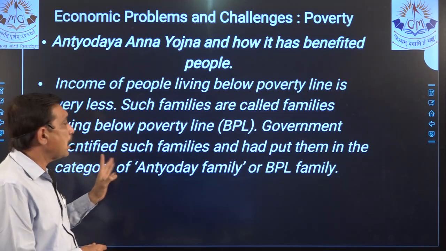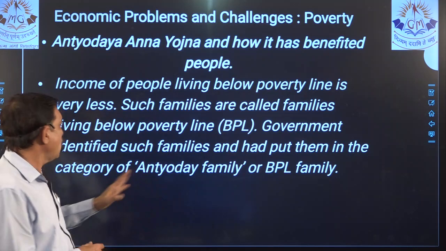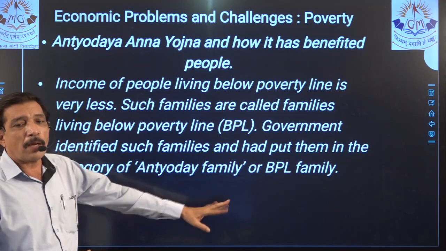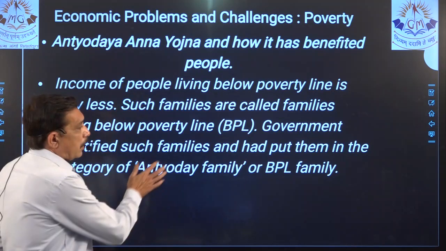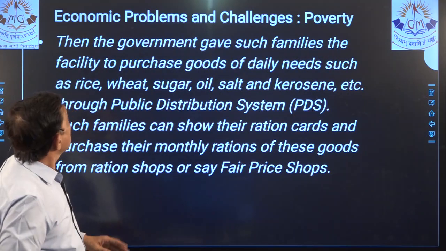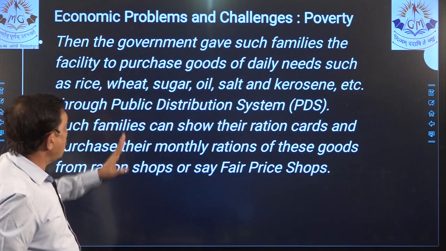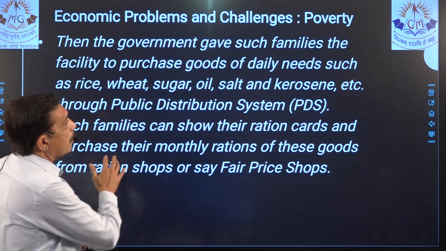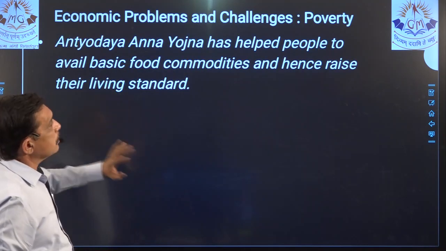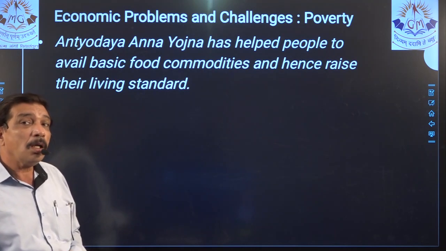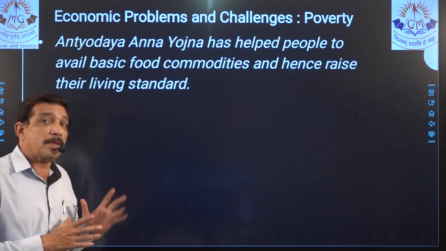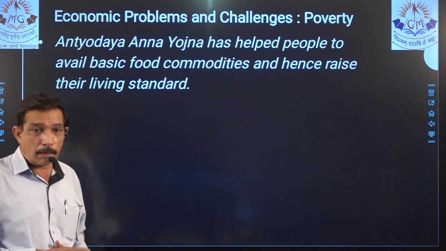Government has identified such families and put them in the category of Antyodaya family or BPL family. This is one point, but having at least 5 lines. Next point, quite big. Next point, quite big. Fair price shop and all that. And this is the last point. Yes, so this can be a 3-mark question, but this is basically a 2-mark question, right?